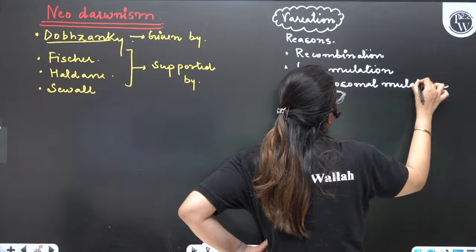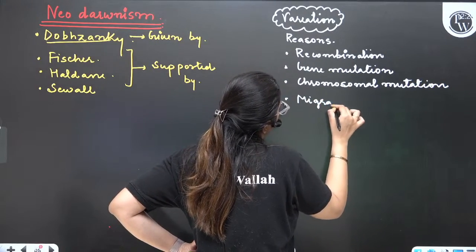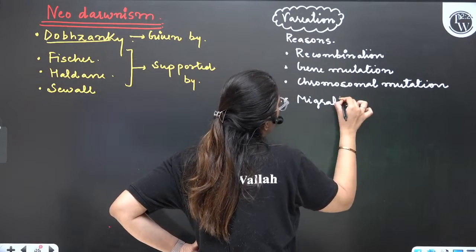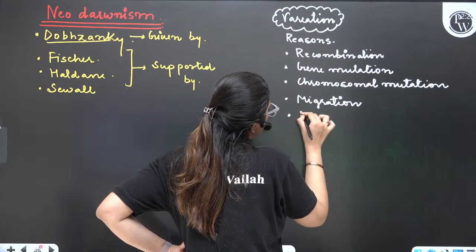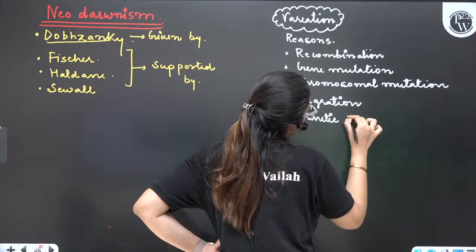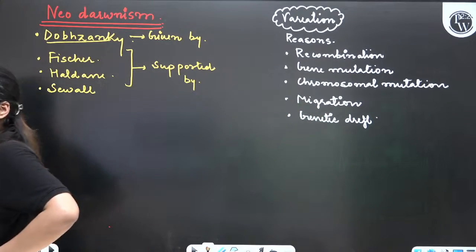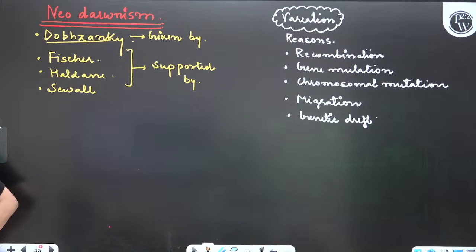This can also be due to migration, when some people come into the population. This can also be due to genetic drift. This is what Dobzhansky, Fisher, and Haldane talked about.